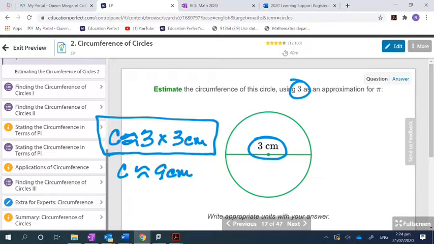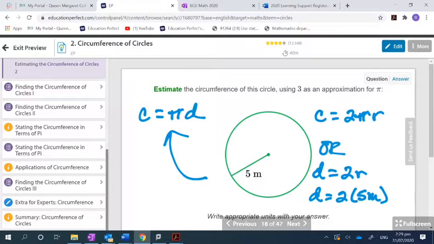The right answer includes units, too. That's not the right answer without them. Do you have to put that you're working on it? Yeah, absolutely. You're going to be able to use a calculator on the assessment. But if you don't write it out, it's not right. So either one works, depending on the information you know. If you're given the radius, we can just multiply it by what? 2, and that'll tell us the diameter, and then we can use that formula always if you want to, right? But then you're doing 2 steps. But don't you have to do the same 2 steps anyway? Yeah, so it really doesn't matter which one you use.